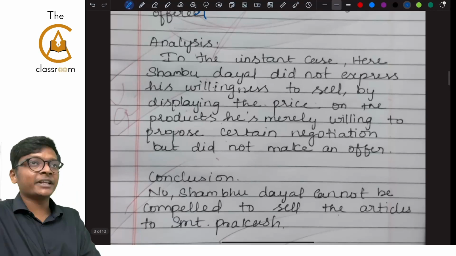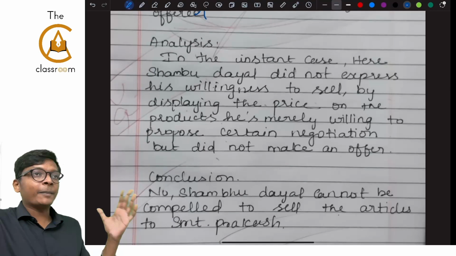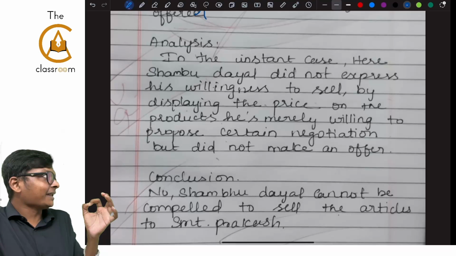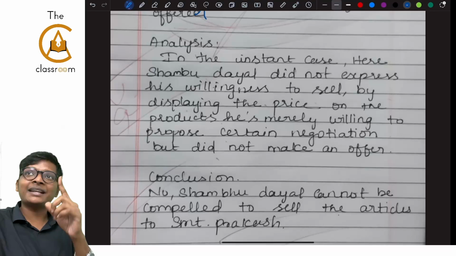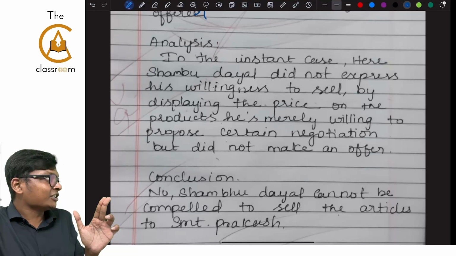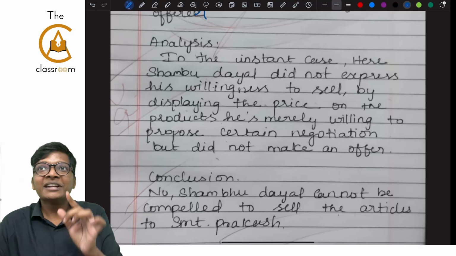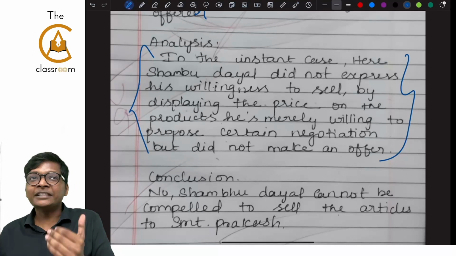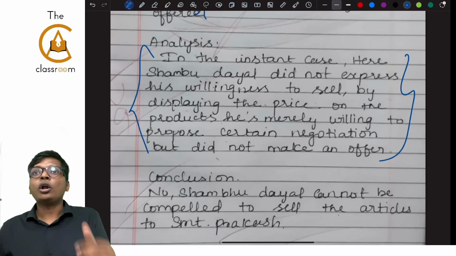Good analysis over here. This is a good paper for analysis. In the instant case, here Shambhu Dayal did not express his willingness to sell by displaying the price. Correct? He did not express willingness to sell on the products. He is merely willing to propose certain negotiation but did not make an offer. Clearly it's giving that Shambhu Dayal only made an invitation to offer and not an offer.